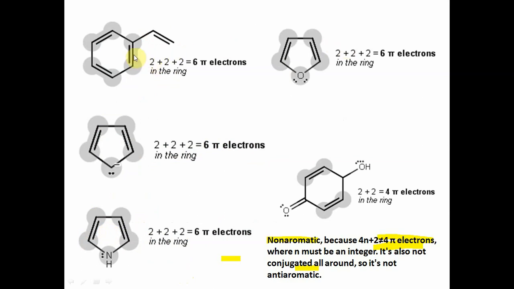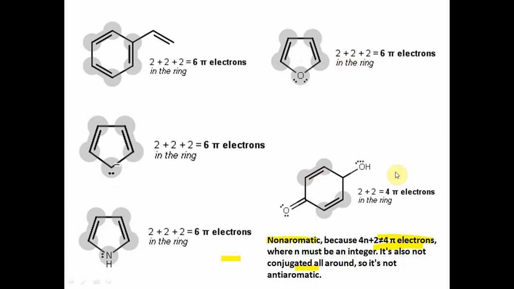In the ring, 2 plus 2 plus 2, 6 pi electrons, aromatic. 2 plus 2 plus 2, 6 pi electrons, aromatic. 2 plus 2 plus 2, 6 pi electrons, aromatic, because the nitrogen lone pair and this negative charge lone pair are participating here. Again this is aromatic, 2 plus 2 plus 2, 6 pi electrons.